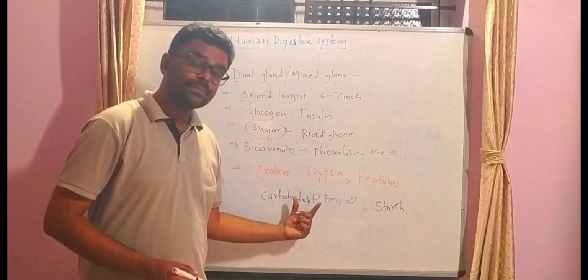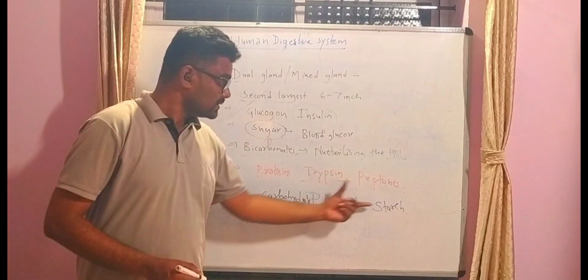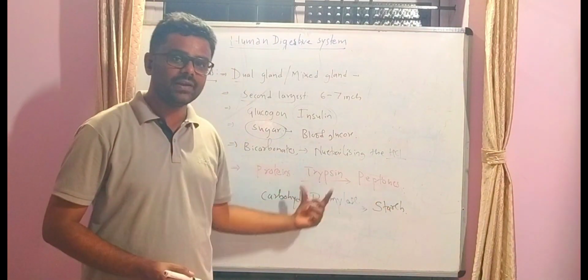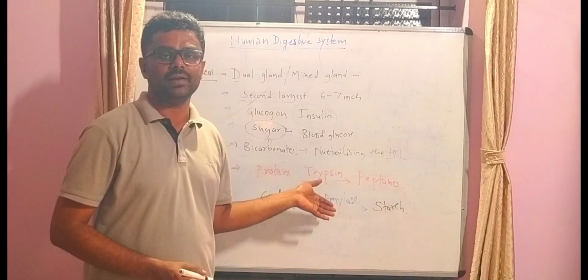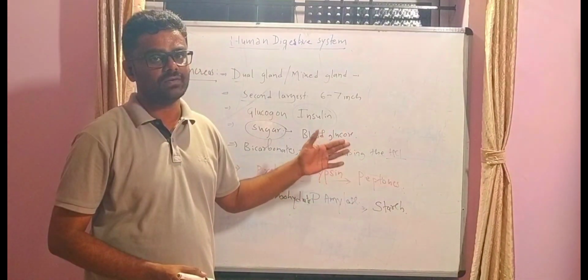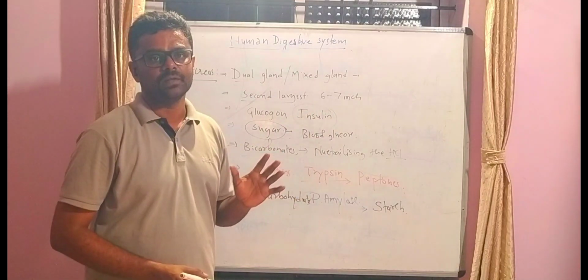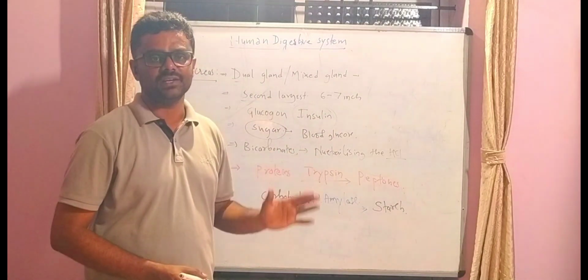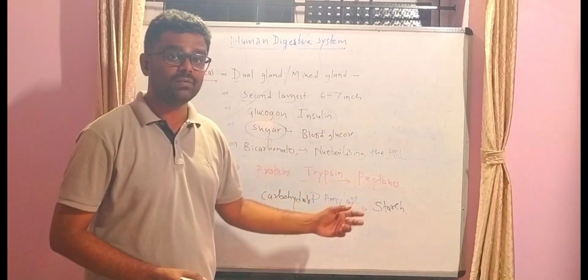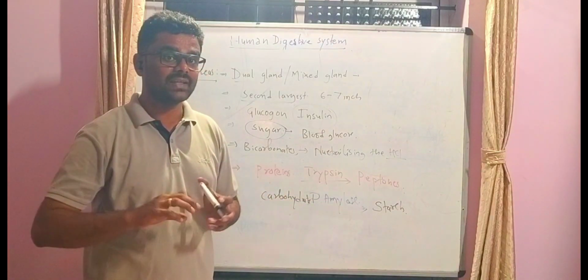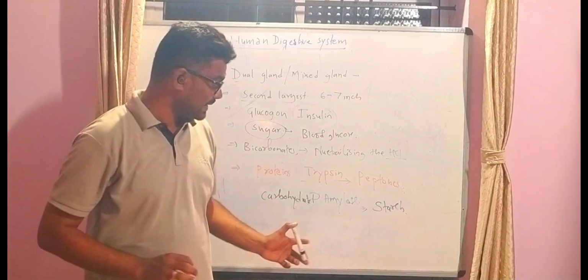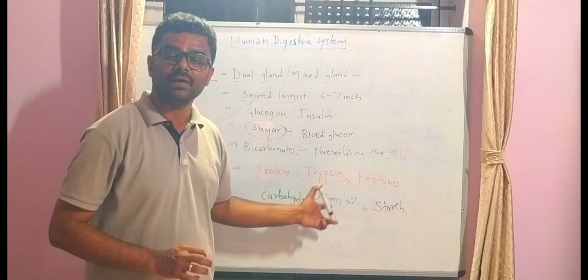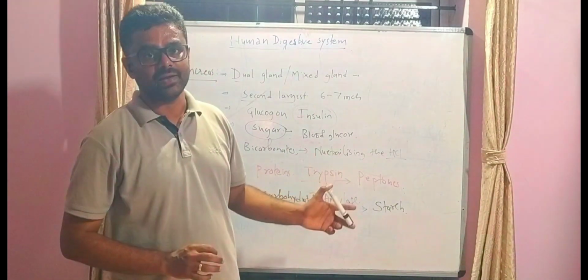In the mouth, amylase converts carbohydrates into starch. Okay, whatever carbohydrates escaped the amylase of saliva get broken down into starch by the action of pancreatic amylase.